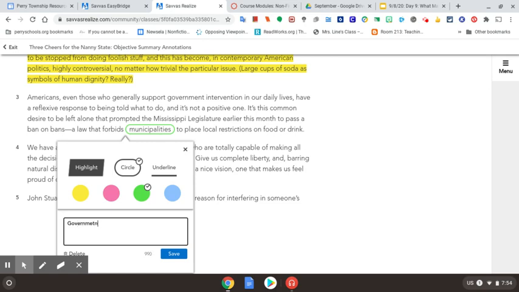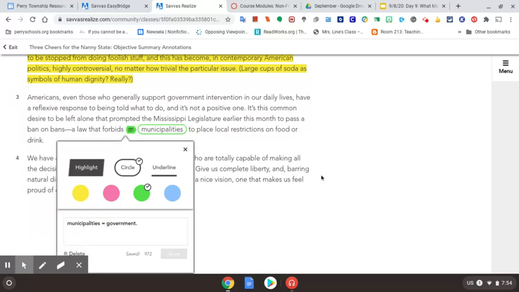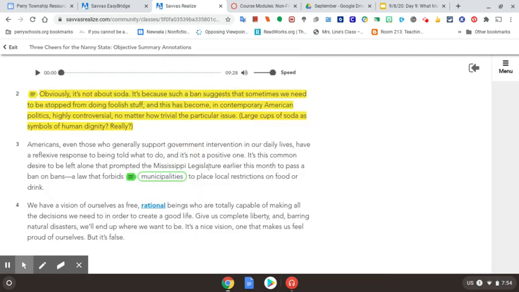Okay, so municipalities equals government. Okay, so that's just to help understand there. To place local restrictions on food or drink.